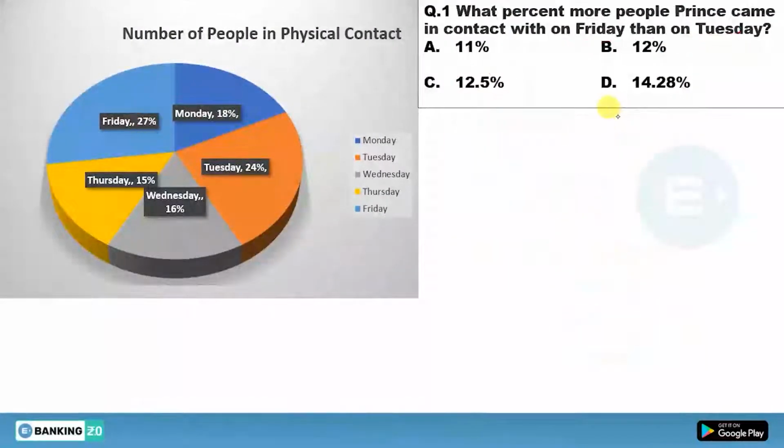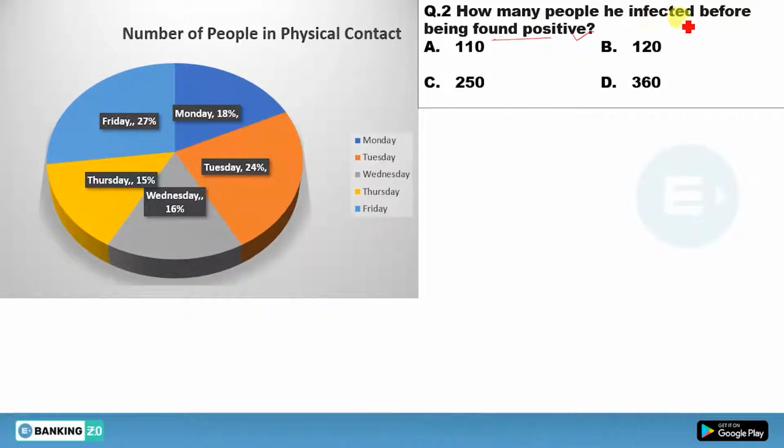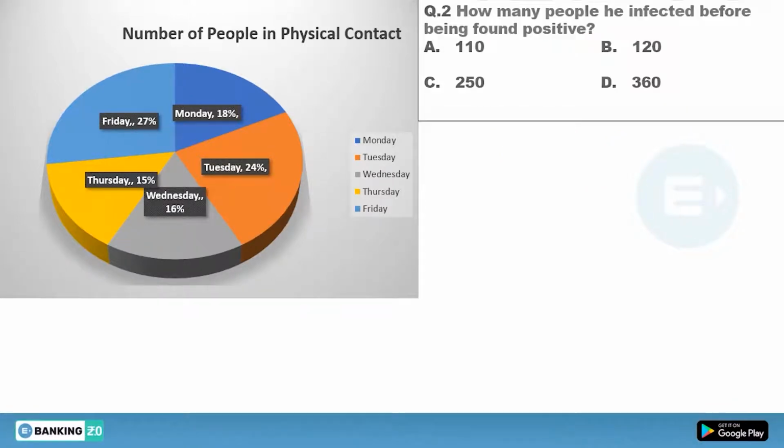So your question was how many people he infected before being found positive. There are a total of 900 people, and out of those 900, 40% are positive. So clearly you can say there are 360 people who are positive, and this one is the right answer. Clear? So 360 is the right answer for this question. Now move to the next one.